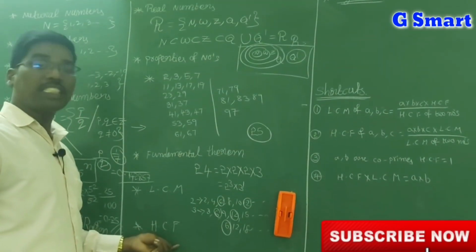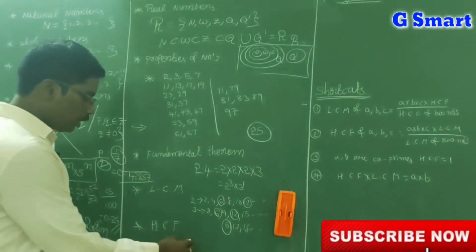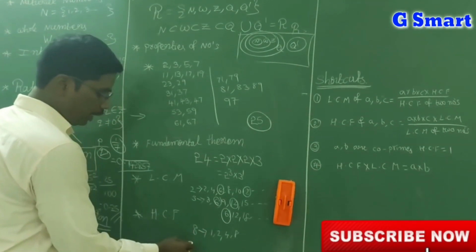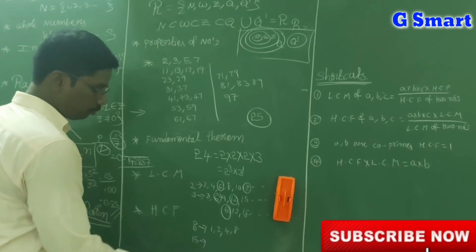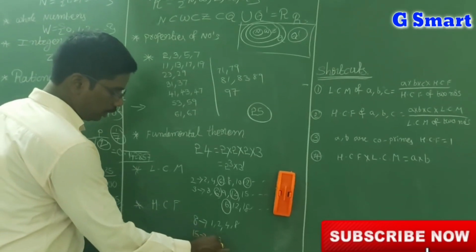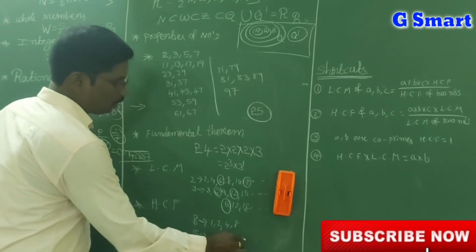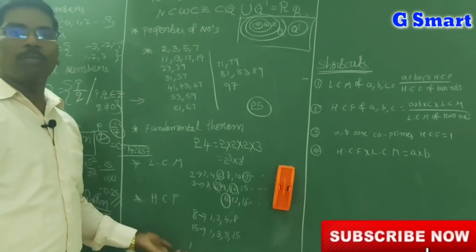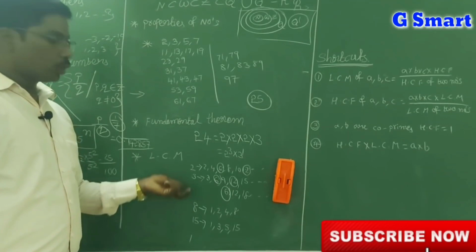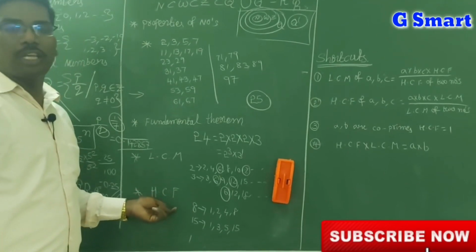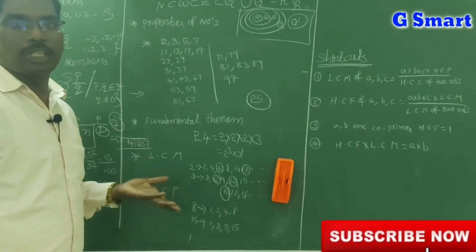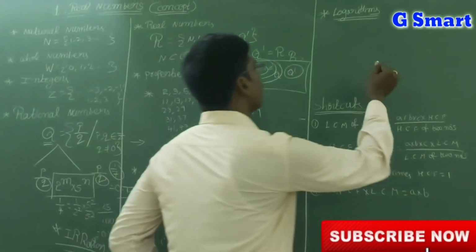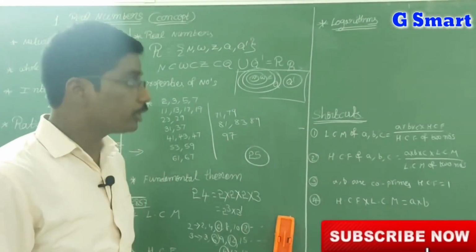Similarly for HCF, the highest common factor. If you take 8, the factors are 1, 2, 4, 8. If you take 15, the factors are 1, 3, 5, 15. Here, what are the common factors? 1 only. So 1 is the highest common factor. The shortcuts for LCM and HCF I will explain in tomorrow's class, in the problem session. This is only the concept session. Now we are going to discuss logarithms. See here, logarithms, very important, logarithms.